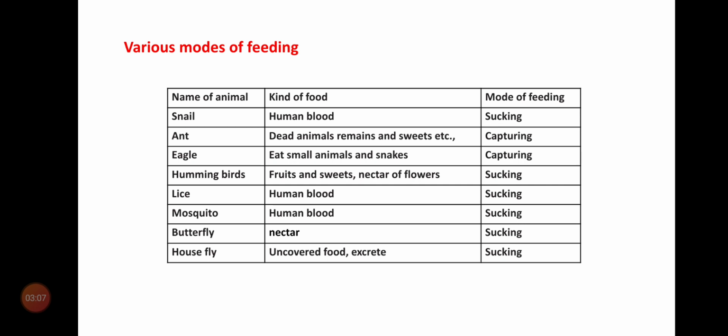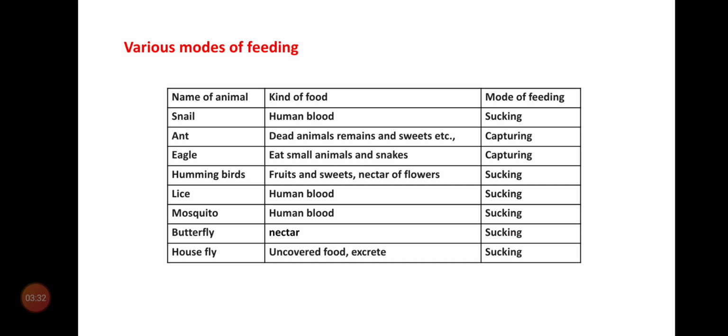Snail. Do you know snail? Where does it live? It lives in the water. So, it takes the human blood. How? Sucking. You know sucking? So, this is the mode of feeding in the snail. The food is human blood.